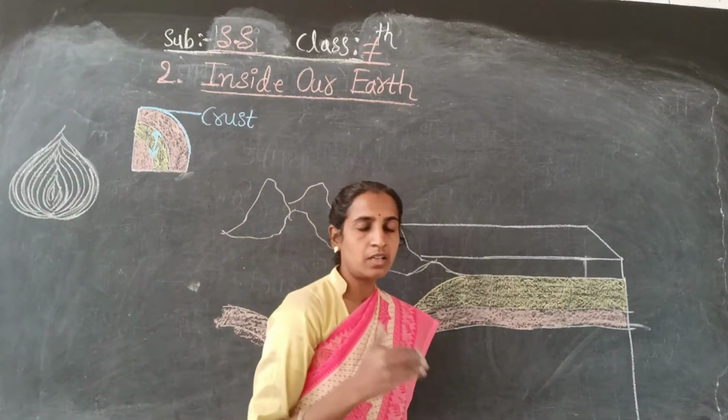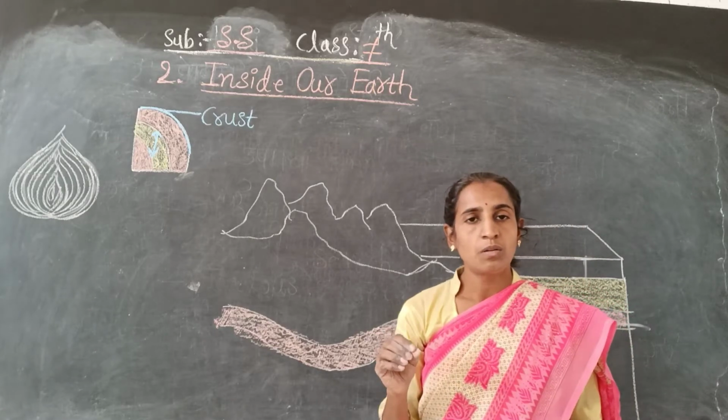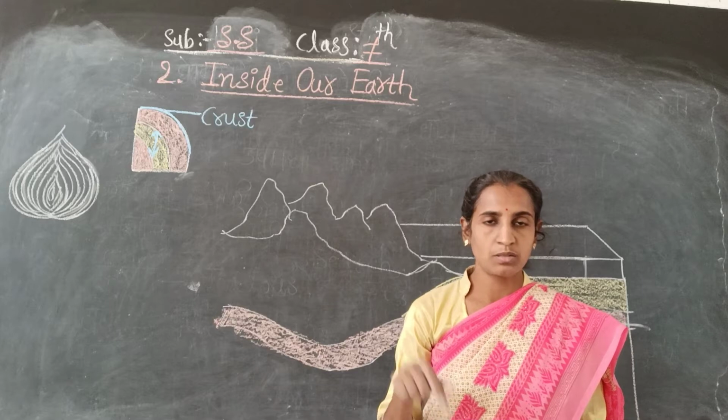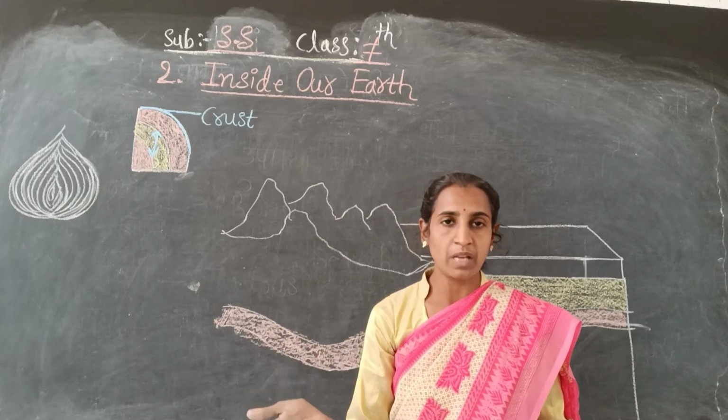It is also a unique planet. Why? Because air and water both are present on the earth. That's why our planet is called a unique planet.